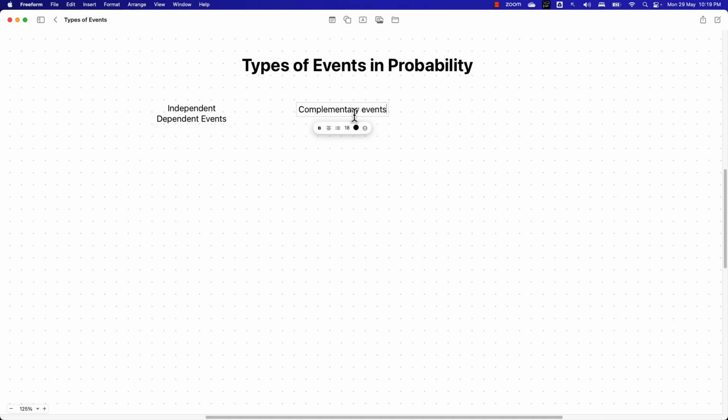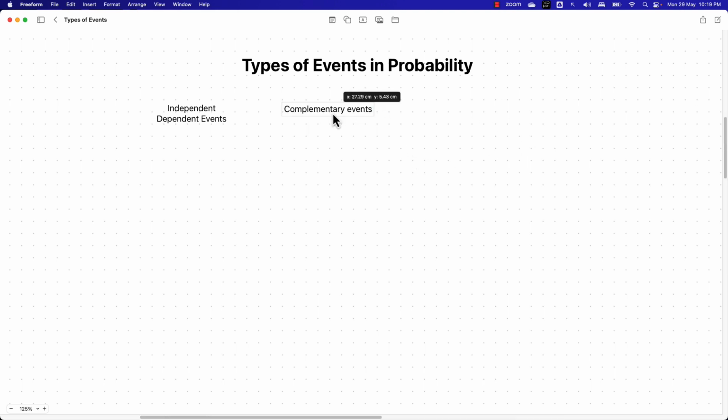To give you an example, whenever I'm tossing a coin, if I say E is the event of getting the head, then the complement of E is the event of getting the tail. So E and the complement of E together make up the complementary events. These kinds of events are mutually exclusive and sometimes they can be mutually exhaustive.